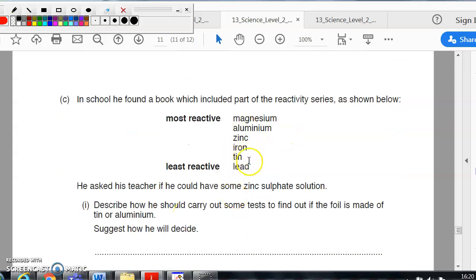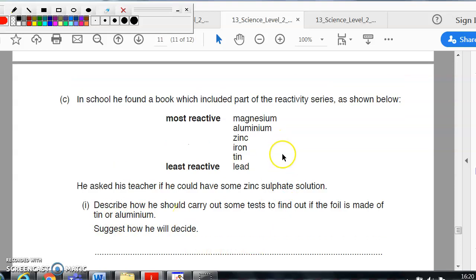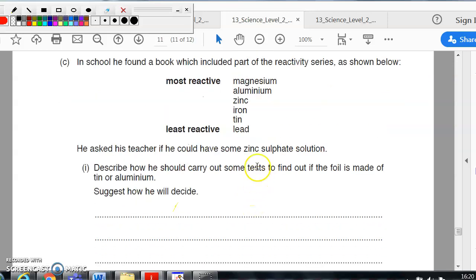Reactivity series here, and we are being asked to create an experiment to find out if it's made of tin or aluminium. Okay, so you can see the relative reactivity of them, and he's using zinc sulfate. So zinc is more reactive than tin, less reactive than aluminium. So you're going to use a sample and test it. What we're looking for is displacement, so we look for a displacement reaction.